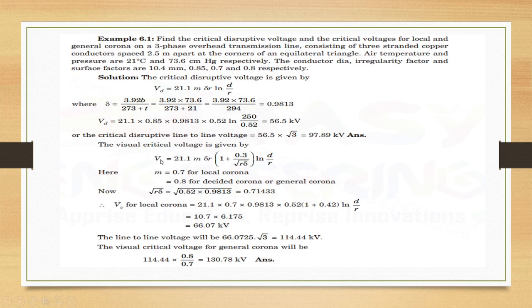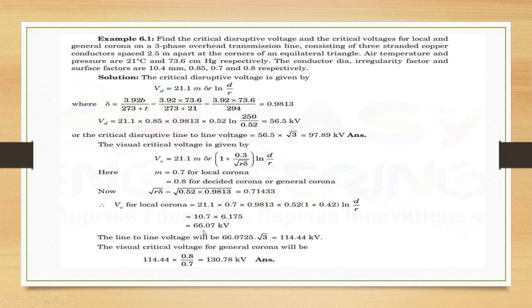Visual critical voltage is given as VV is 21.1 M delta R into 1 plus 0.3 by root R delta ln d by R, where M is 0.7 for local corona and 0.8 for general corona. Root R into delta is 0.71433, which we calculated. VV is 21.1 into 0.7 into 0.9813 into 0.52 into 1 plus 0.42 ln d by R. Substitute all the values.